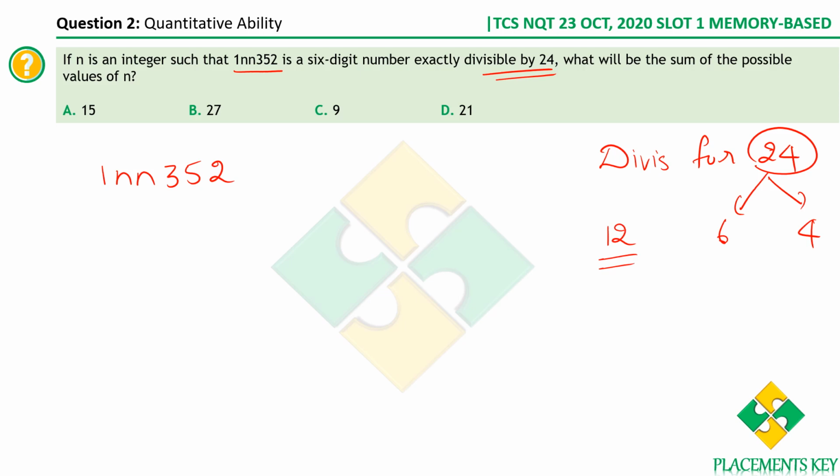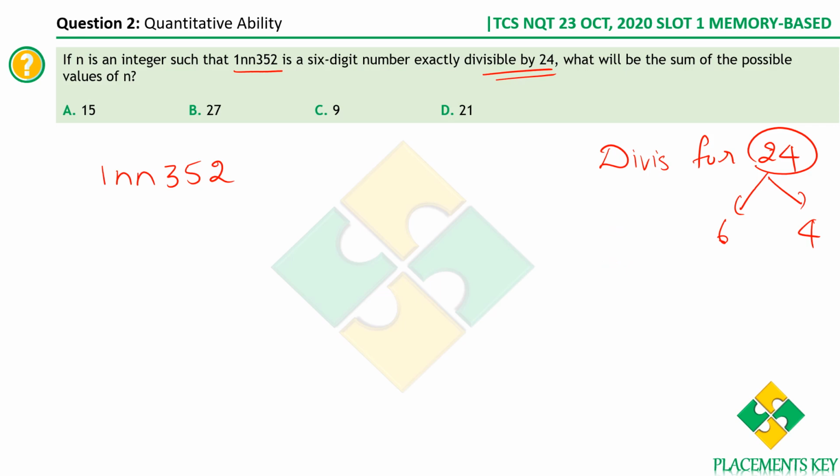Is 12 divisible by 6? Yes. Is 12 divisible by 4? Yes. But is 12 divisible by 24? No. Therefore, if a number is divisible by 6 and 4, we can't necessarily say that it is also divisible by 24. So this way of splitting is incorrect.